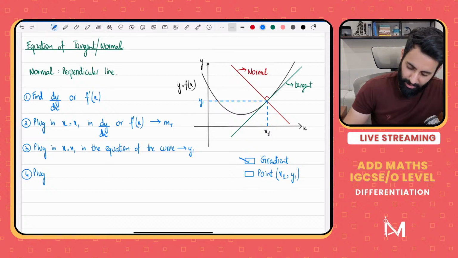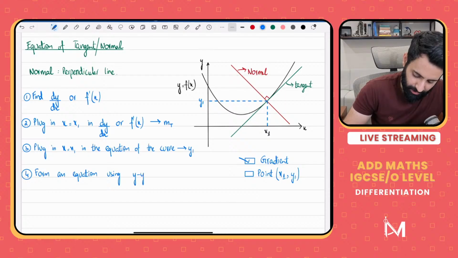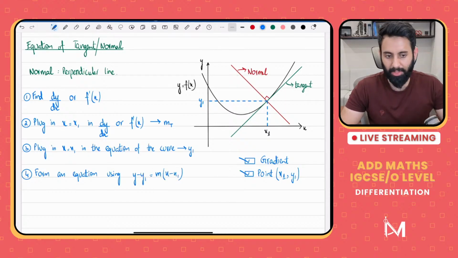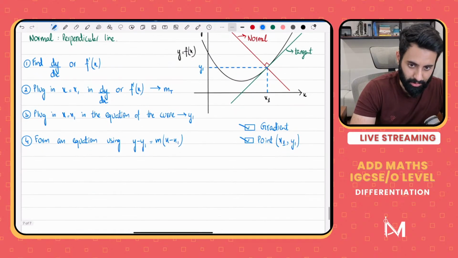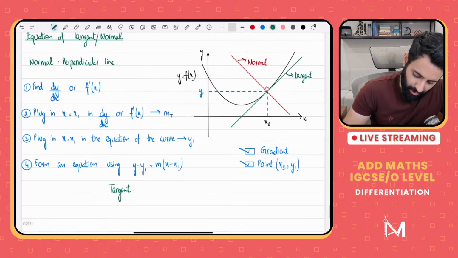So now the fourth and the final step, and what's that? That is that we form an equation using y minus y1 equals m times x minus x1. Okay, we have the point as well. Now we can put this all together and make an equation. So long story short, if you want to find out the equation of tangent, here's how you do it: y minus y1 is equal to m times x minus x1.